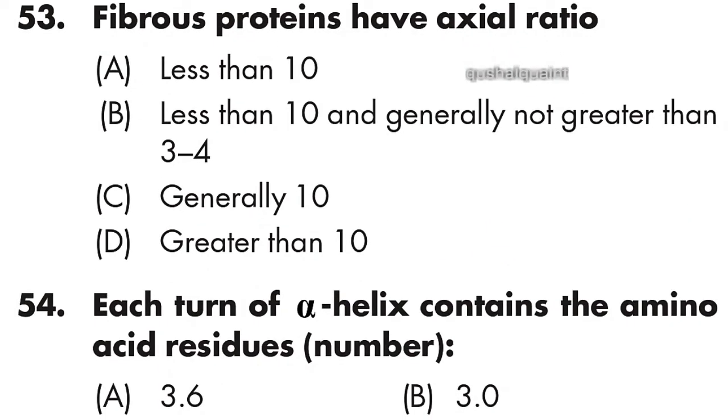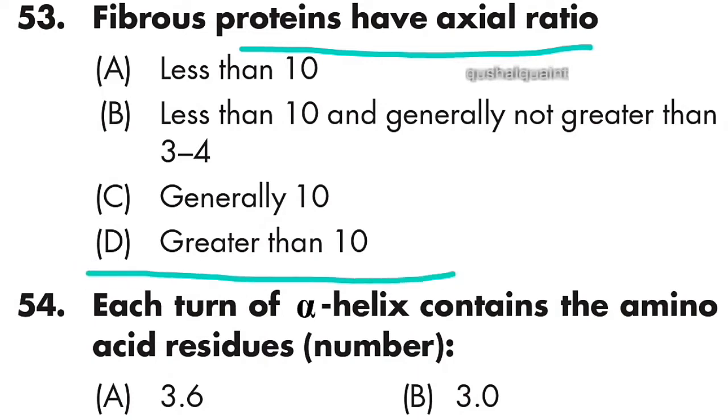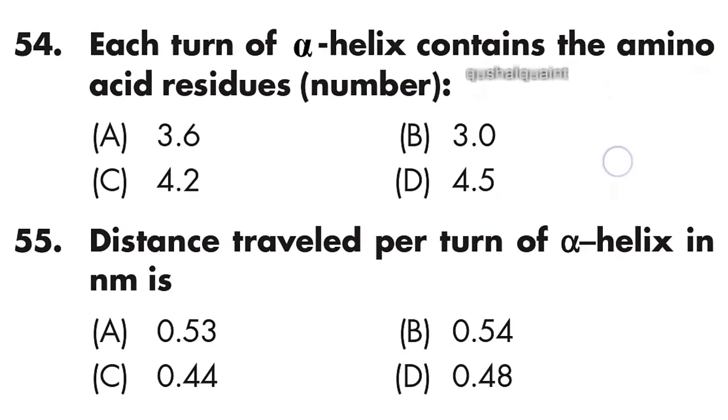53: fibrous proteins have axial ratio greater than 10. Option D is right. Greater than 10.